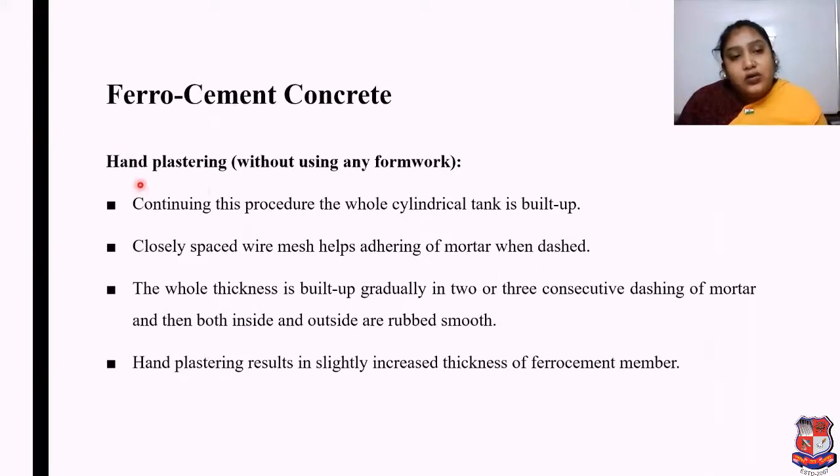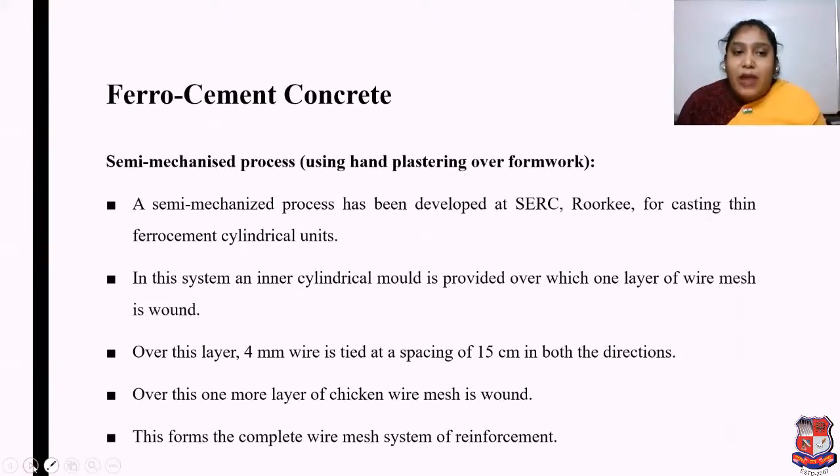If we talk about hand plastering more, continuing this procedure, the whole cylindrical tank is built up. Closely spaced wire mesh helps in the holding of mortar when dashed. The whole thickness is built up gradually in 2 or 3 consecutive dashings of mortar, and then both inside and outside are rubbed very smoothly. Hand plastering results in slightly increased thickness of the ferrocement member.